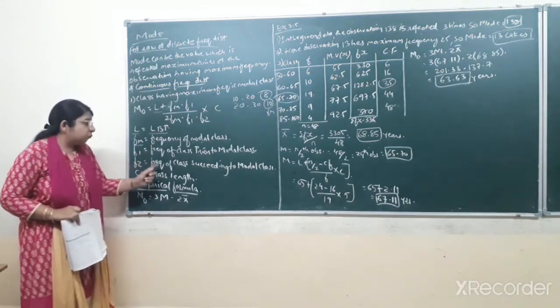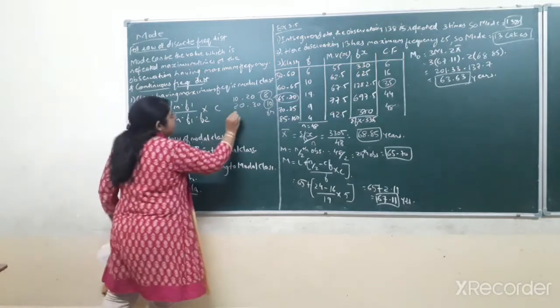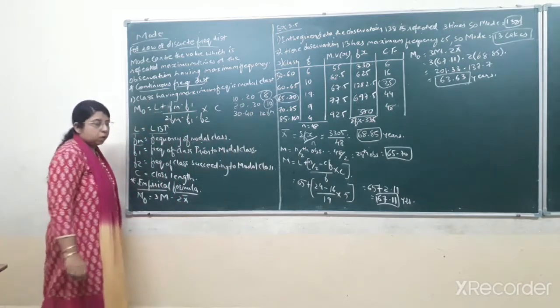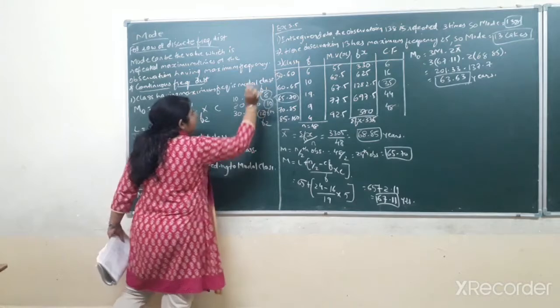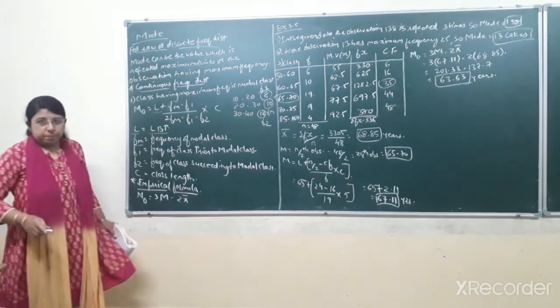And F2 means frequency of the class succeeding the modal class. Suppose the next class is 30 to 40 and its frequency is given as 12. So this 12 will be considered as F2, this 8 as F1 and this 10 as Fm.